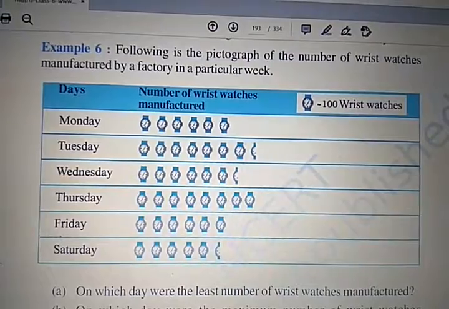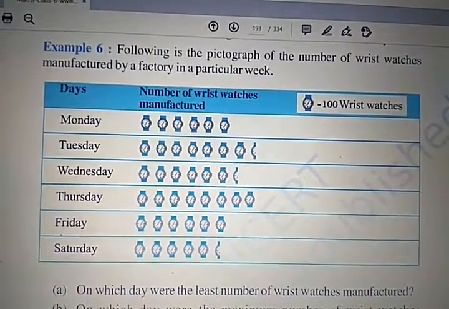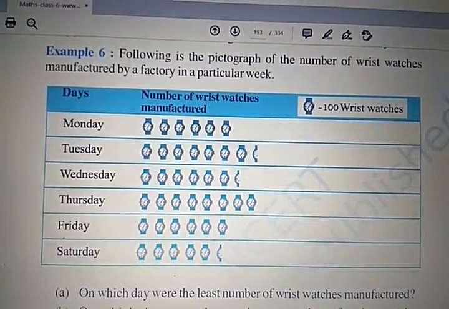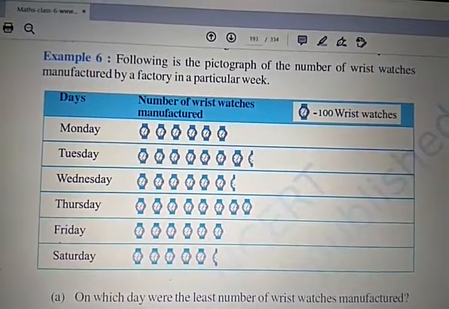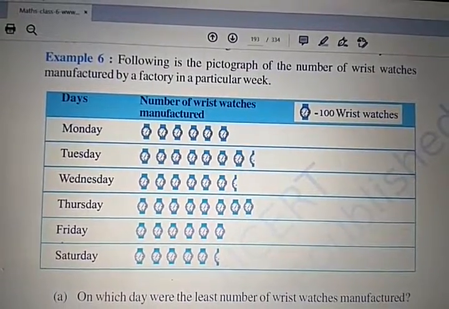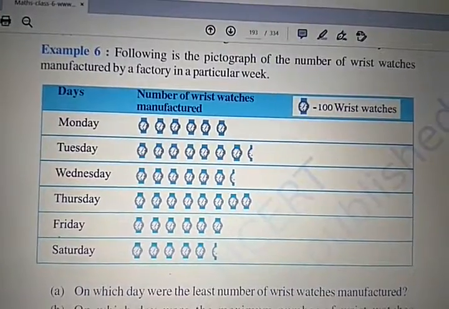On Tuesday, how many watches were manufactured? Tuesday, 1, 2, 3, 4, 5, 6, 7 full watches are there. So 7 into 100 is 700, and one picture of a watch that is half. So half of 100 is 50. So 750 were manufactured on Tuesday.